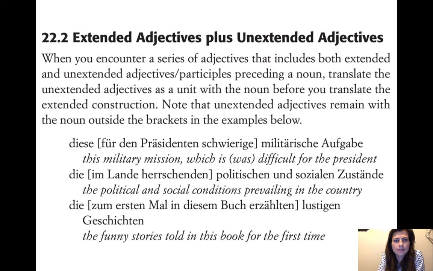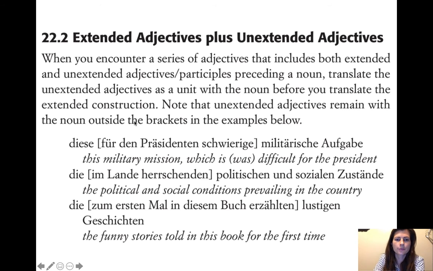And then we have extended adjectives plus unextended adjectives. So it's a combination of a regular adjective and an extended adjective construction. So when you encounter a series of adjectives that includes both extended and unextended adjectives, participles, that's just regular ones, right, before a noun, translate the unextended adjectives as a unit with the noun before you translate the extended construction. So just deal with the normal adjectives first and then deal with the extended adjective construction. Note that unextended adjectives remain with the noun outside of the brackets in the examples below.